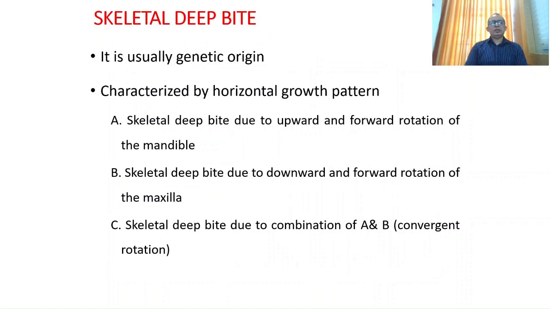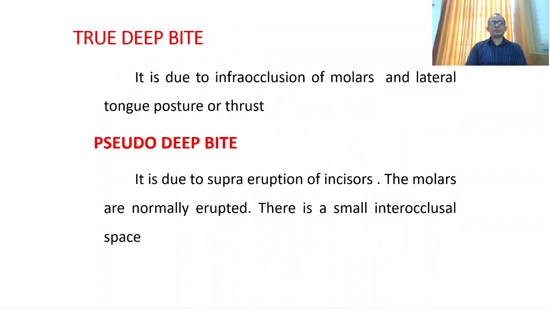Skeletal deep bite is usually of genetic origin. It is characterized by a horizontal growth pattern. The skeletal deep bite may be due to upward and forward rotation of the mandible, or due to downward and forward rotation of the maxilla, or due to a combination of A and B, convergent rotation.